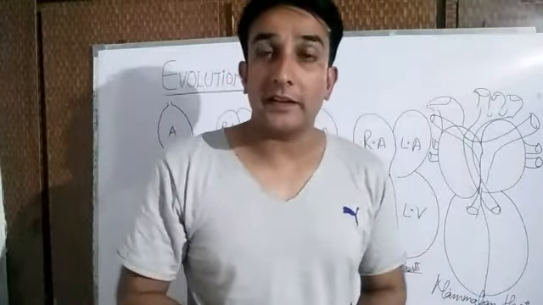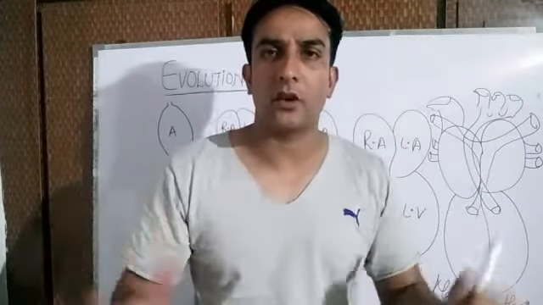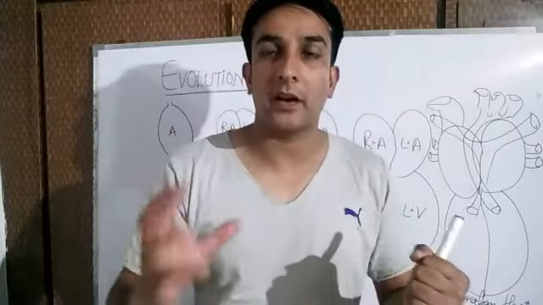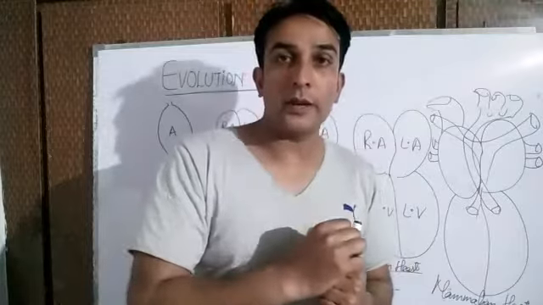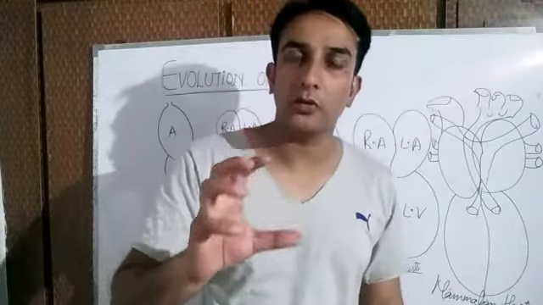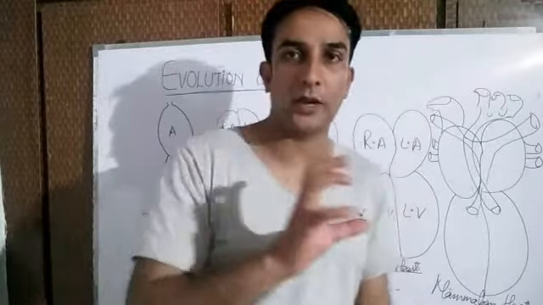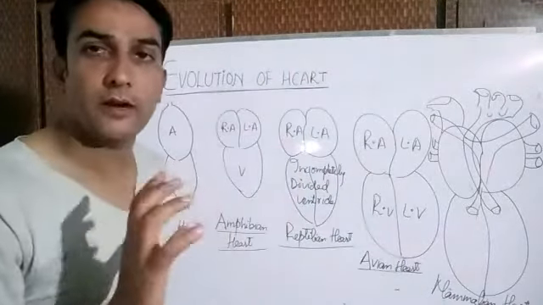But you will see that there are many accessory chambers in the heart of the fish, like the truncus arteriosus, bulbus arteriosus, and sinus venosus, but they are not counted as chambers of the heart. The true chambers of the heart in fishes are two, one auricle and one ventricle, so the heart of fishes is two-chambered. This is the simple diagram depicting the two-chambered heart of fishes.